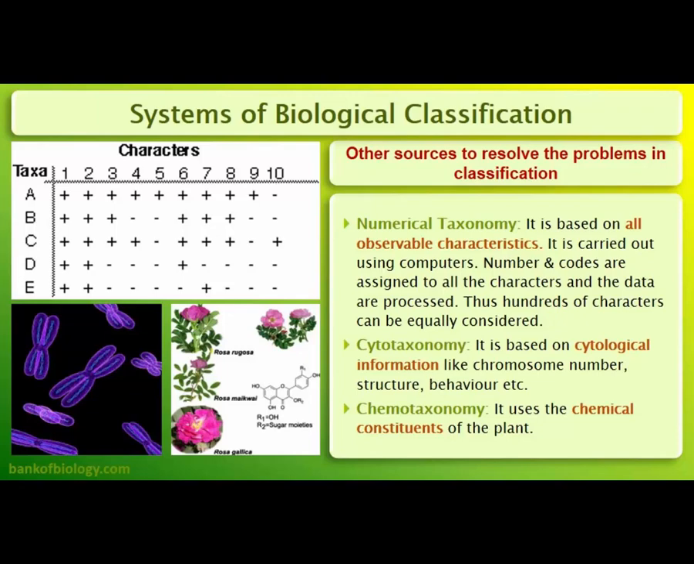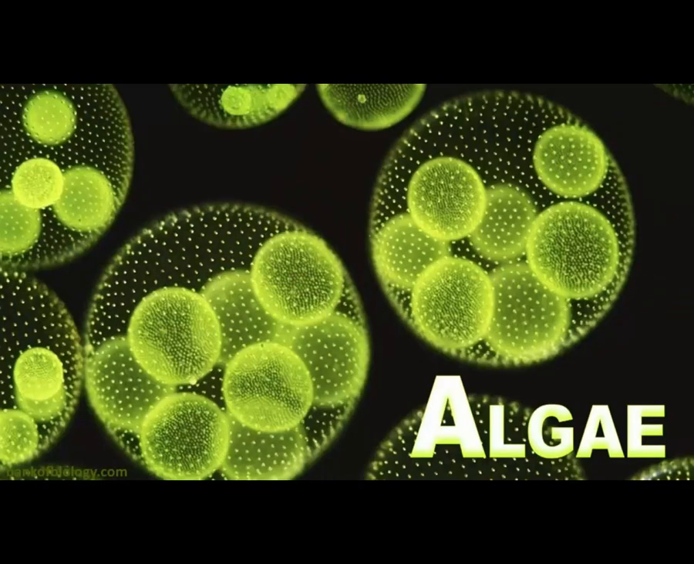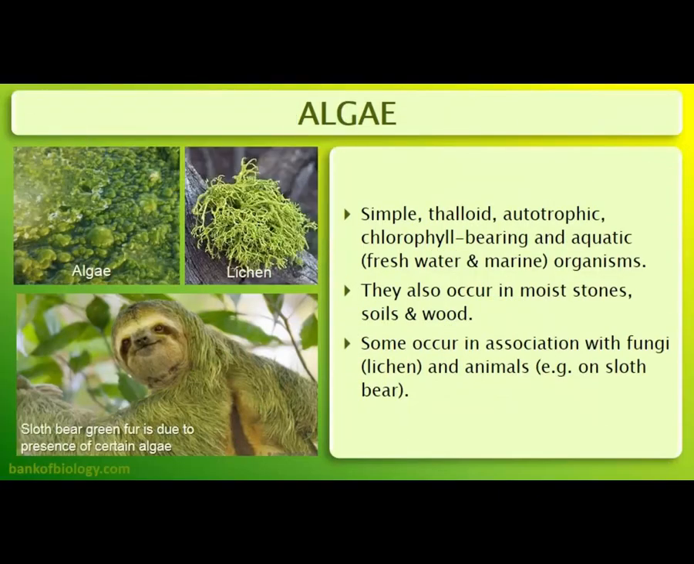Now we are entering into the classification scheme, and the first division is the algae. Algae are simple thalloid, autotrophic, chlorophyll-bearing and aquatic organisms which also occur on moist stone, soil and wood. Sometimes they are also associated with other organisms like fungi. You have already read about lichen, and sometimes you can find algae on the fur of animals like the sloth bear. The laziest animal in the animal kingdom, which spends most of its time sleeping, develops algae on its fur and hence looks green in color.